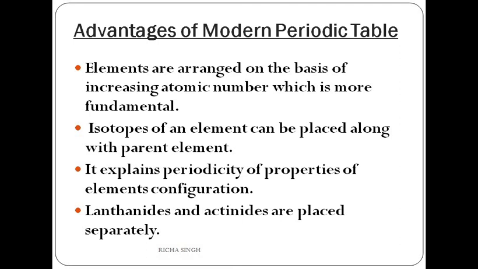Different isotopes are not placed separately in the periodic table; only the parent element is placed, because the atomic number is the same in isotopes. It also explains the periodicity of properties, why this repetition is occurring. Lanthanides and actinides are placed separately.